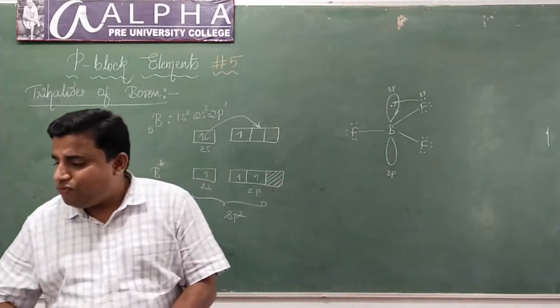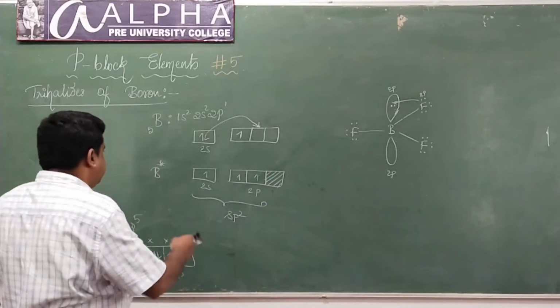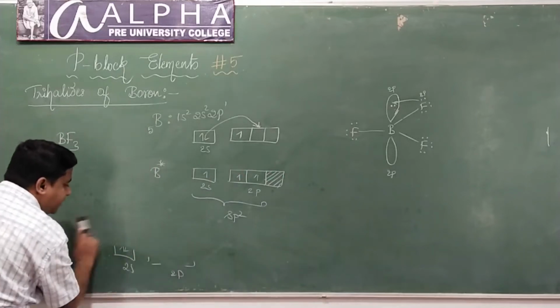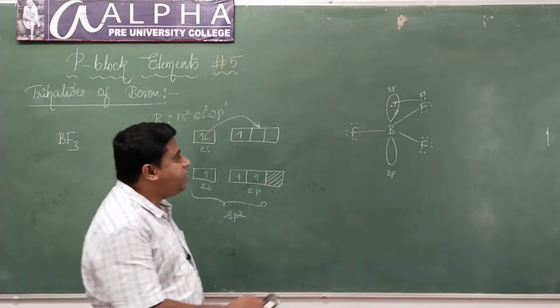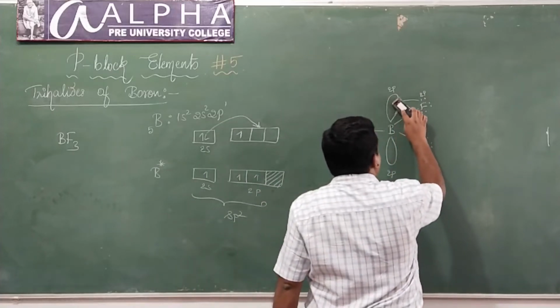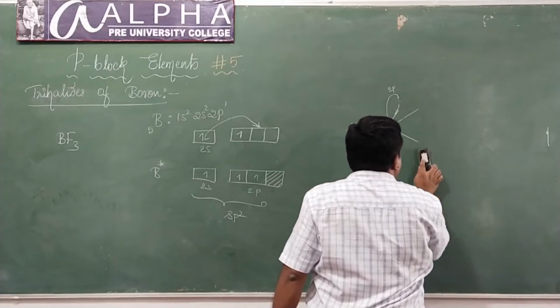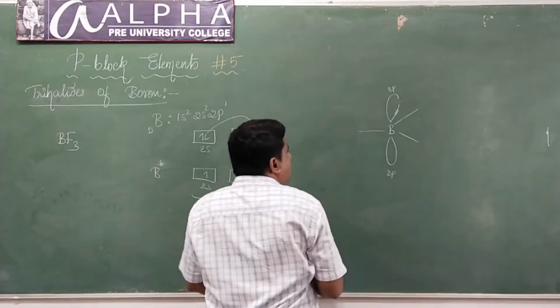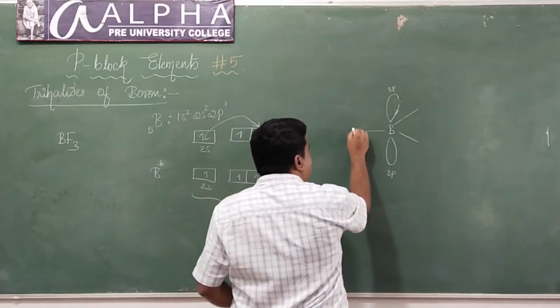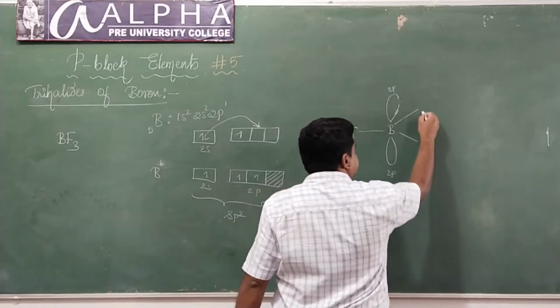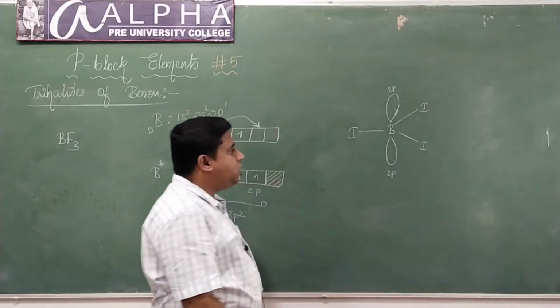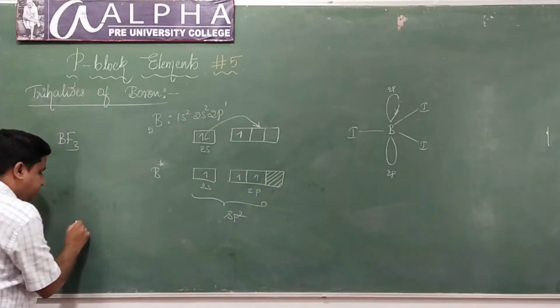Now, if I consider boron triiodide, observe here what is going to happen in boron triiodide. See iodine.